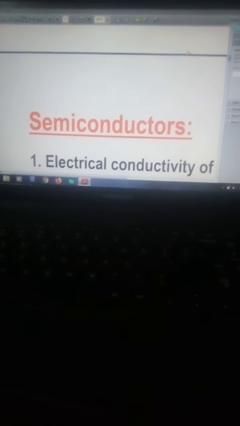And on the basis of this conductivity, the solids can be classified into three types. These are conductors, semiconductors and insulators. So now we'll discuss conductor, semiconductor and insulator.